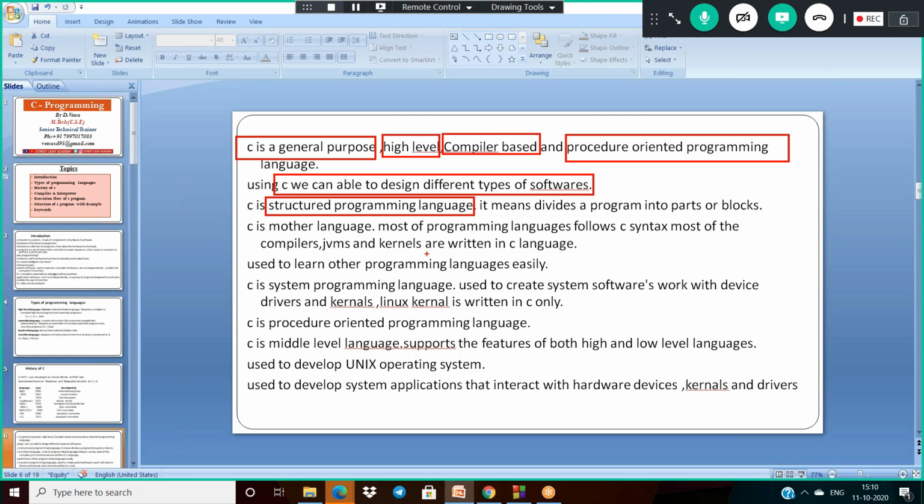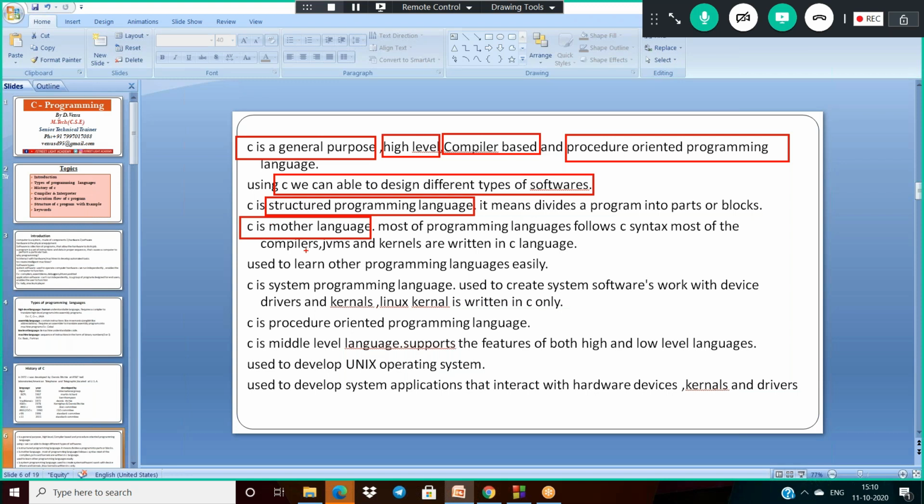C is called a modular programming language, and a structured programming language also. And sometimes C is also called the mother language. Why is it the mother language? Because if you learn C very easily, then you can learn other programming languages like Java, .NET, Python, or any other. And of course, the syntax and usage of other programming languages are almost similar to C. In that case also, we can consider C the mother language.